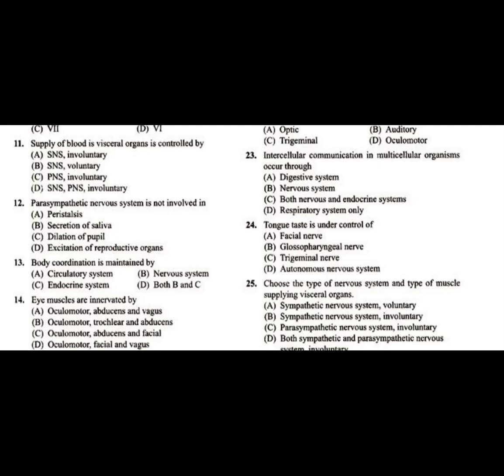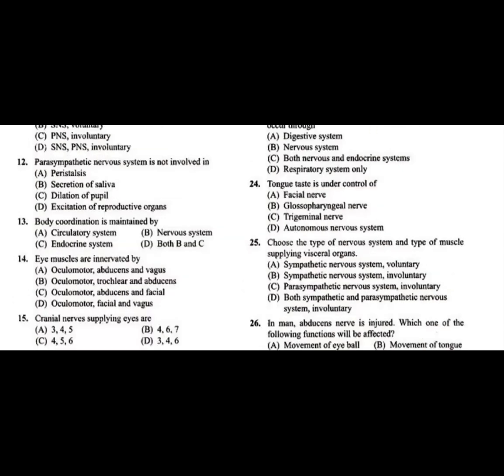Now question number 12, the parasympathetic nervous system is not involved in. As I said, both of them perform various roles.